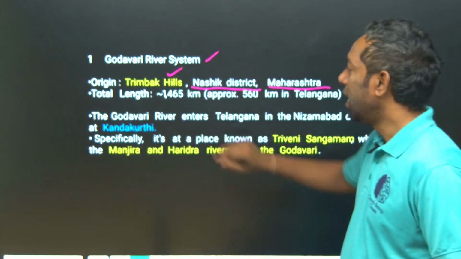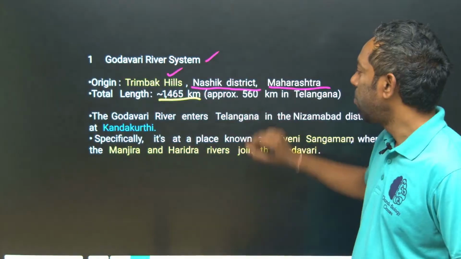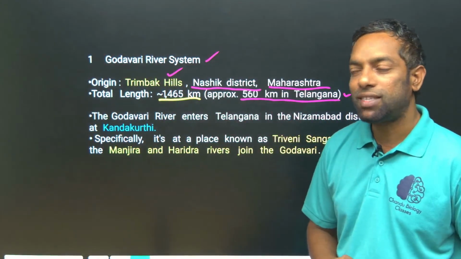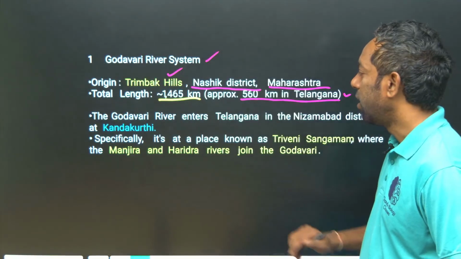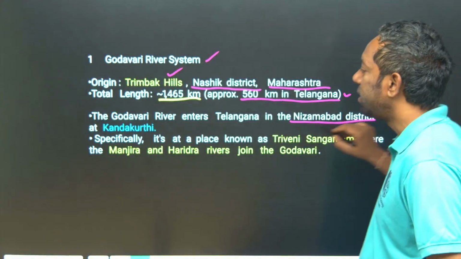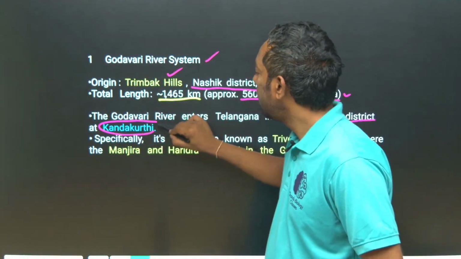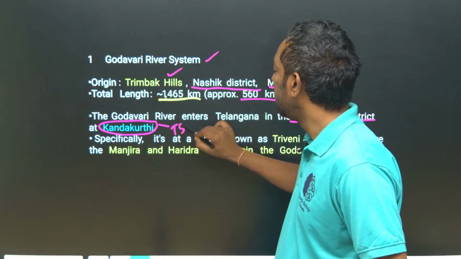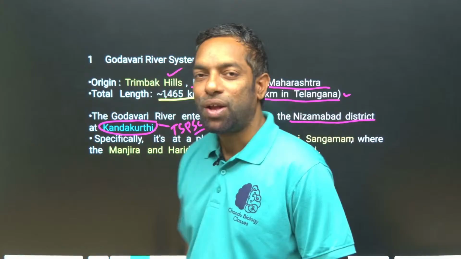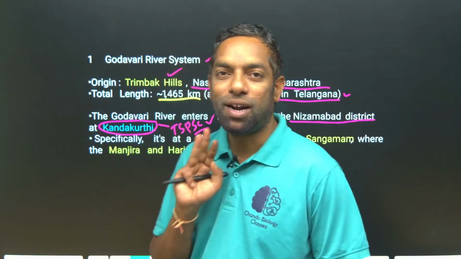Its length is 1465 kilometers, of which approximately 560 kilometers is in Telangana. The Godavari river enters Telangana at Kandakurti in Nizamabad district. This is the key point for TSPSC. Where the Godavari enters Telangana, Nizamabad district, the place Kandakurti, is most important for the exam.